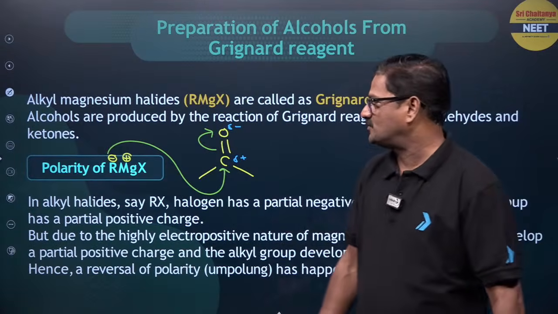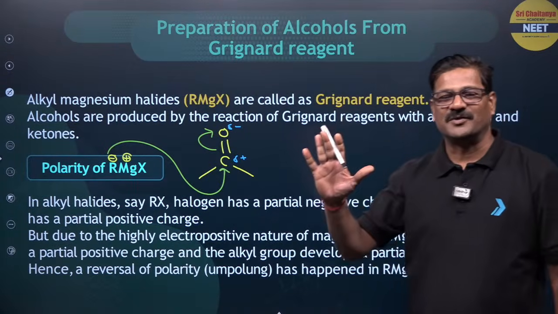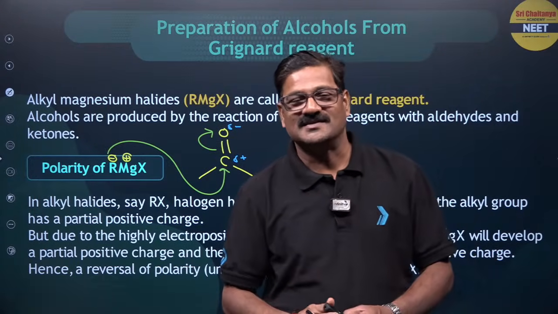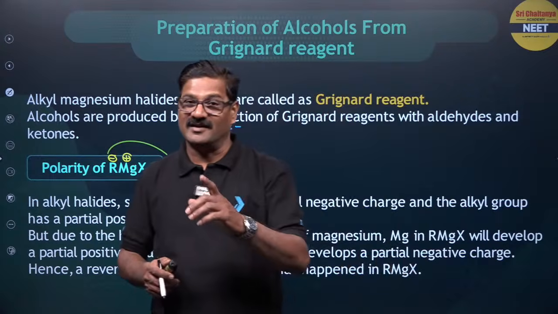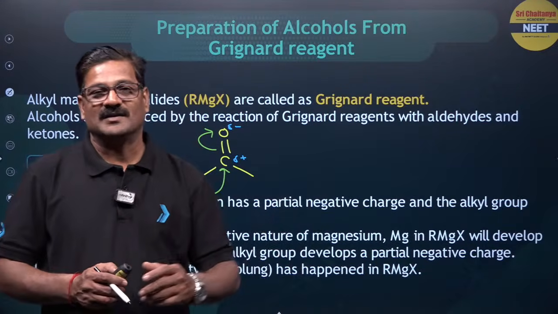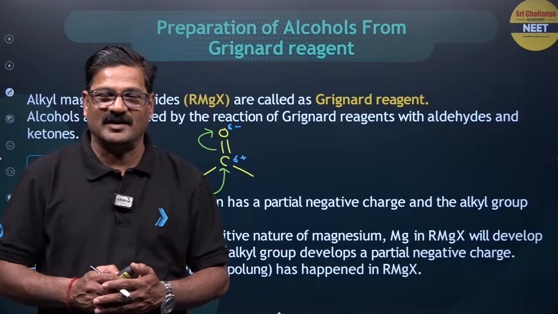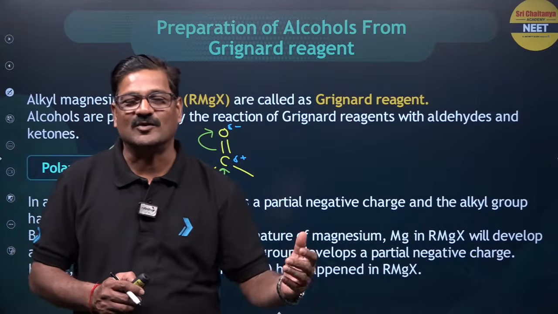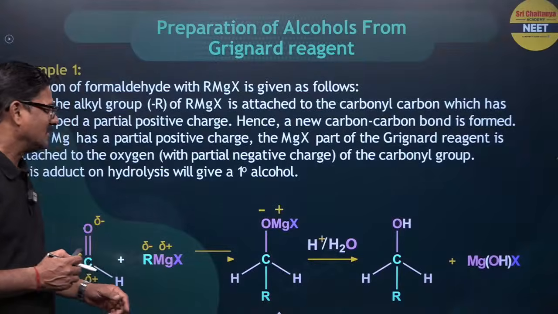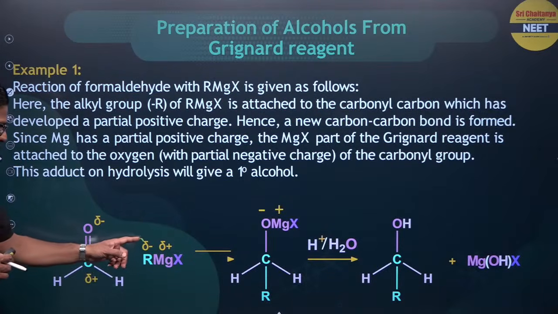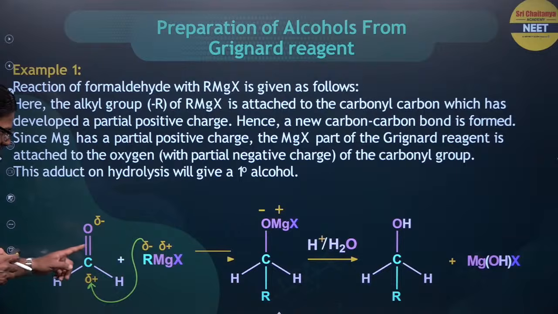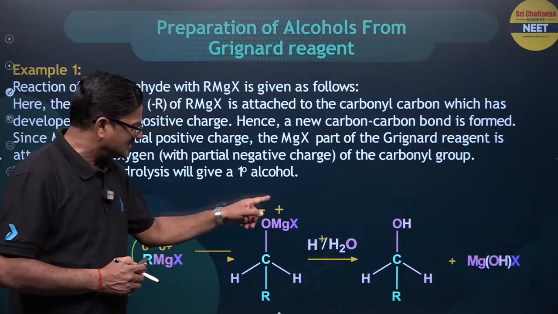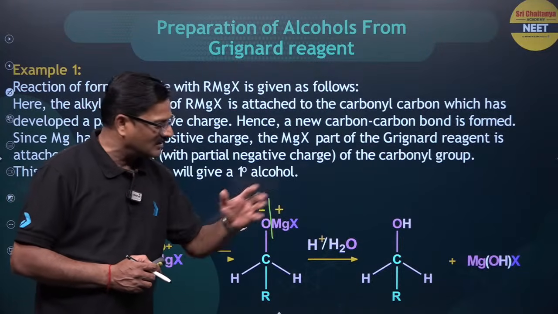To say simply, Grignard reagent reacting with formaldehyde gives simply a primary alcohol. Grignard reagent reacting with any aldehyde other than formaldehyde gives a secondary alcohol. Grignard reagent is going to react with a ketone to give rise to a tertiary alcohol. You can see this is a partial negative charge, a good nucleophile, so you are going to see nucleophilic attack. When it is hydrolyzed in acid media, you are going to get the corresponding alcohol.